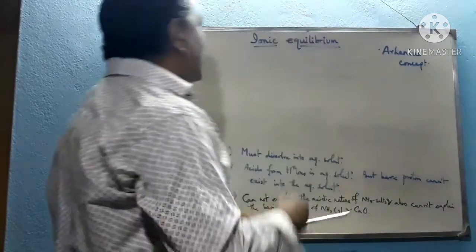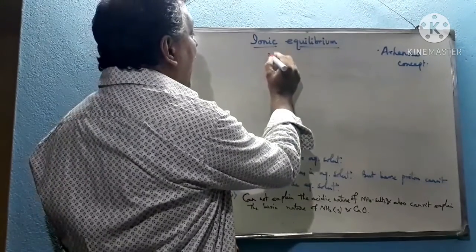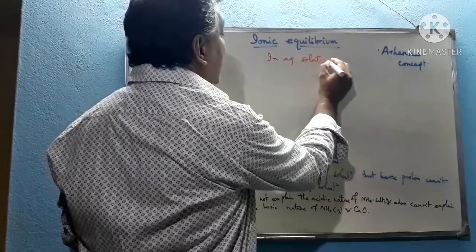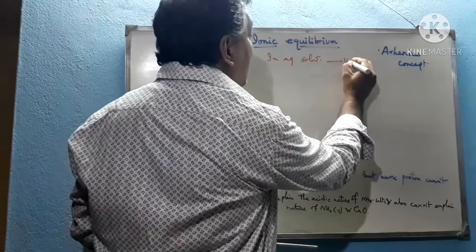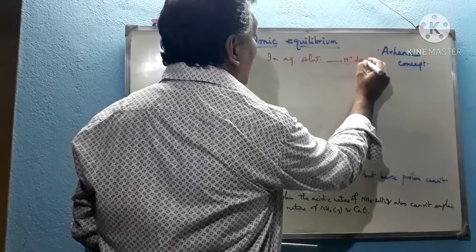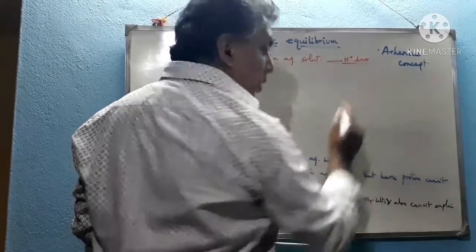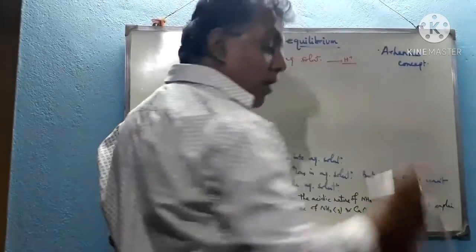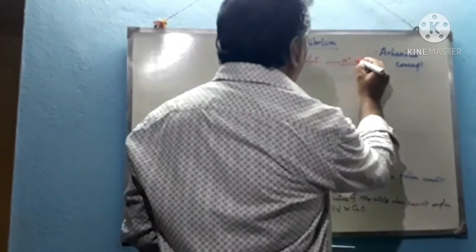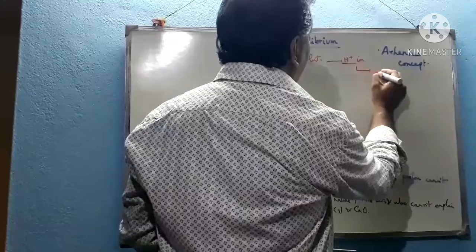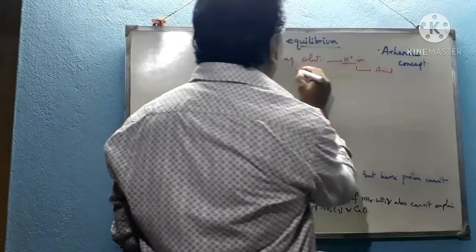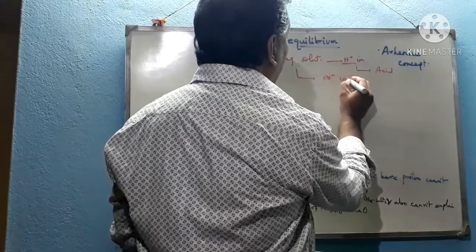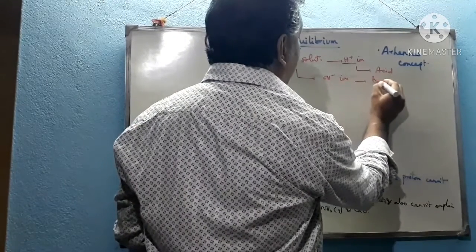According to the Arrhenius concept, in aqueous solution, if a substance is a proton donor, that means an H plus donor, it forms H plus. If in aqueous solution it forms the H plus ion, then it is called an acid. And if in aqueous solution it forms the OH minus ion, then it is called a base.